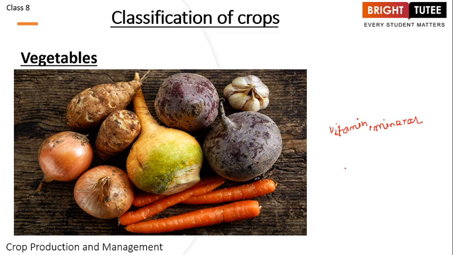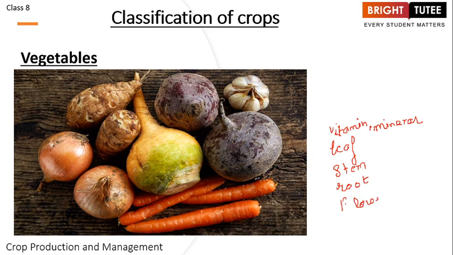Now before we understand these vegetables, I would like to ask: what are the different parts of a plant? Whenever we are thinking of a plant, there are certain parts, right? So what are those parts? In a plant we have leaf, we have stem, we have root, and apart from that, what else do we have? We have flower. So these are certain parts of the plant.